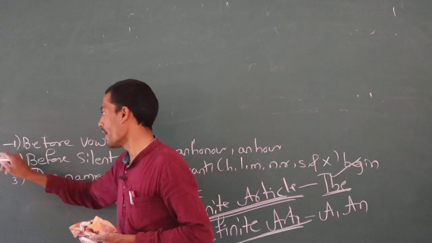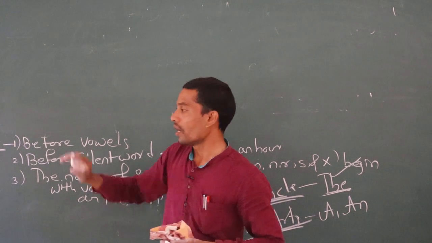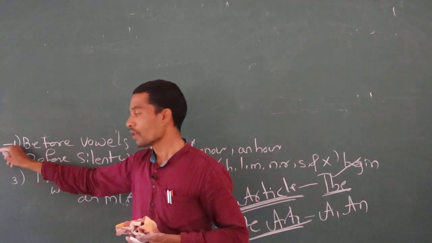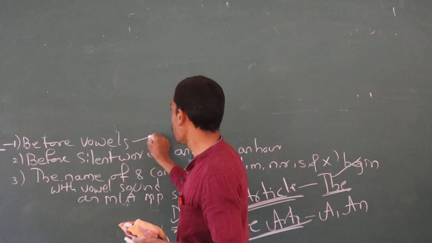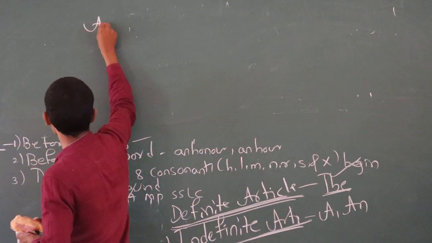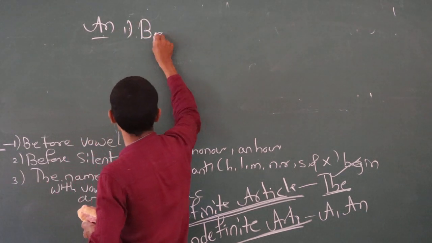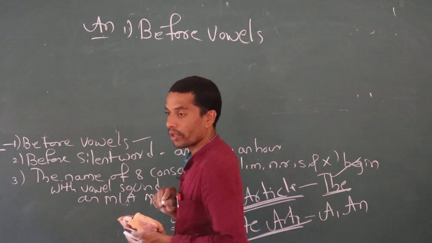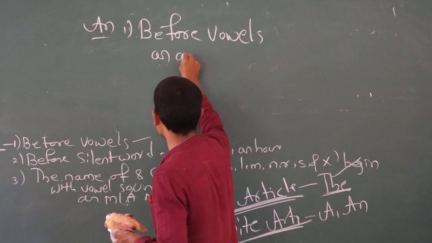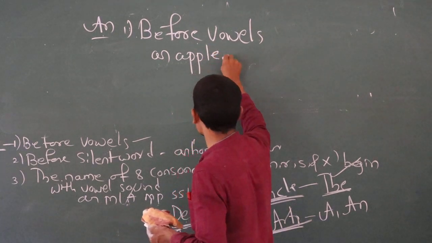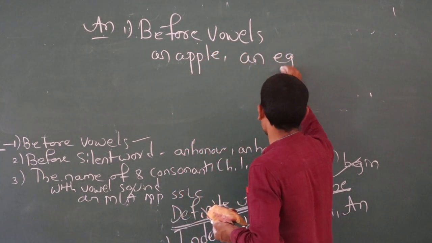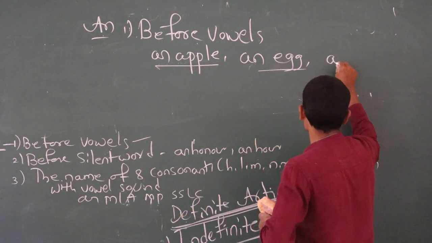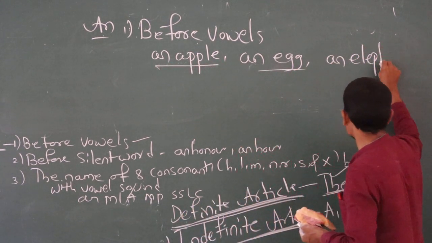Next we come to an. This is the opposite of a. I told you that before a consonant we use a, and here, before vowels, we have to use an. For example: an apple, an egg, an elephant.